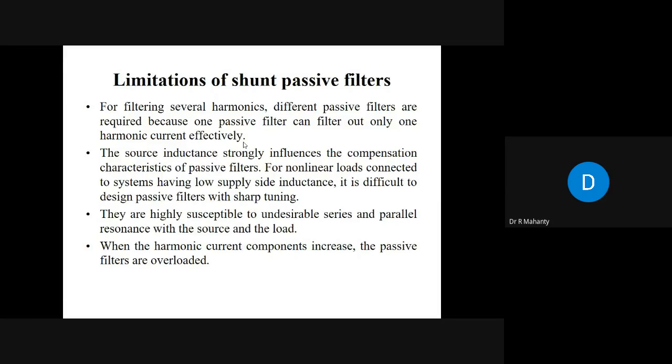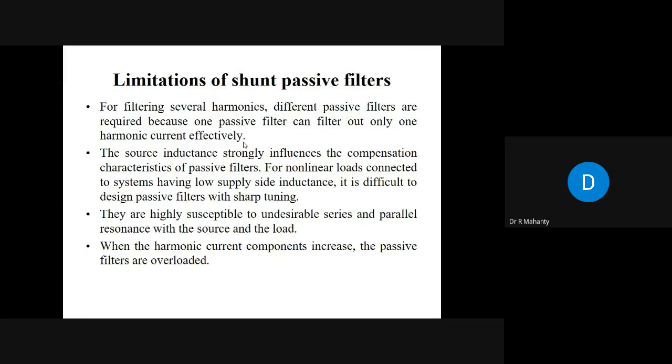So in practical situations, what is done is that we initially detune the passive filter. So instead of tuning it at fifth harmonic frequency exactly, we tune it at 4.9, keeping in mind that this much will be the effect of detuning. Okay, so instead of seventh harmonic frequency, that is instead of 350 hertz, we'll try to tune at 345 hertz.